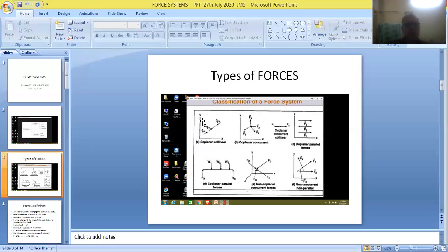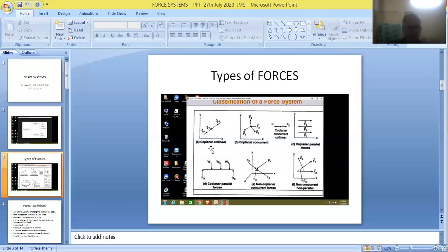And finally, friends, look at this plane. It is called the XY plane. The horizontal line is denoted by capital X and the vertical line is denoted by capital Y, as shown in the figure. This is the way of representing an XY plane.